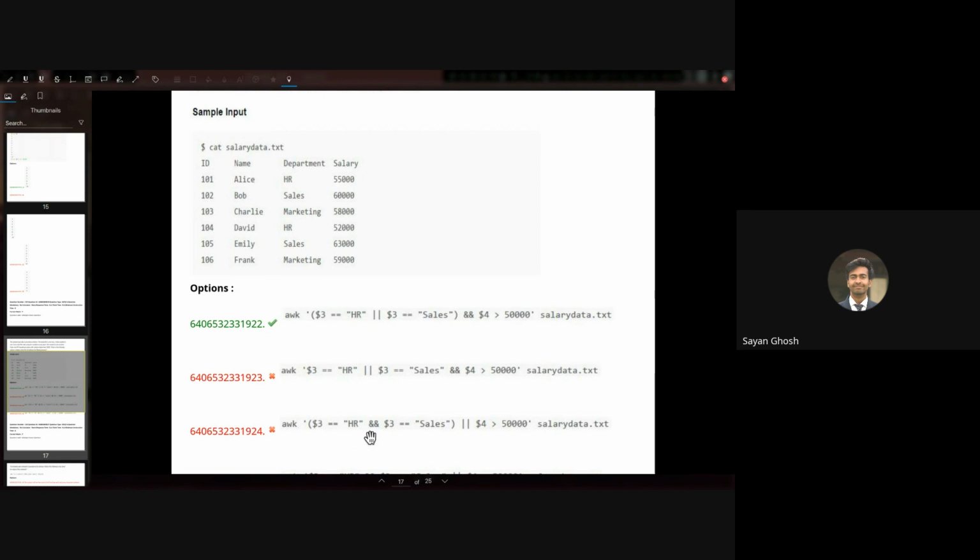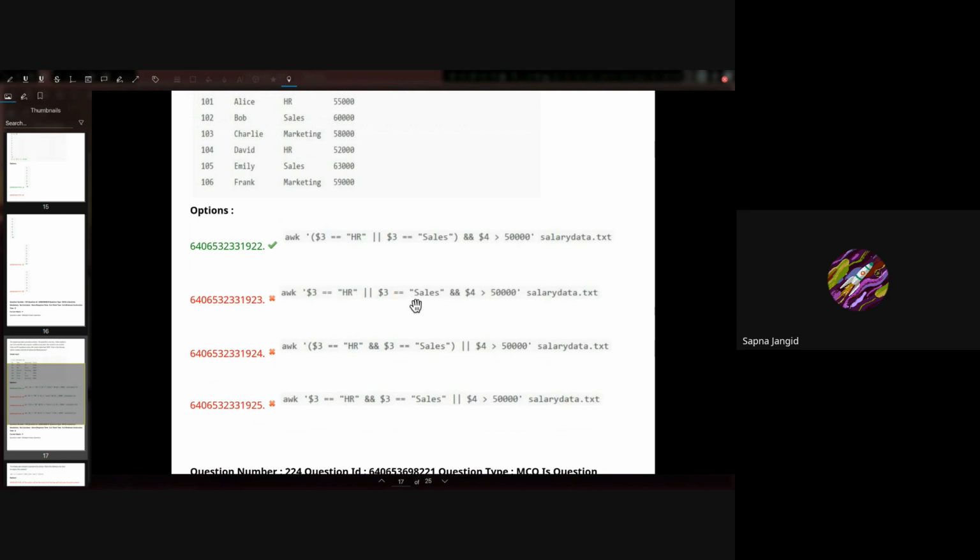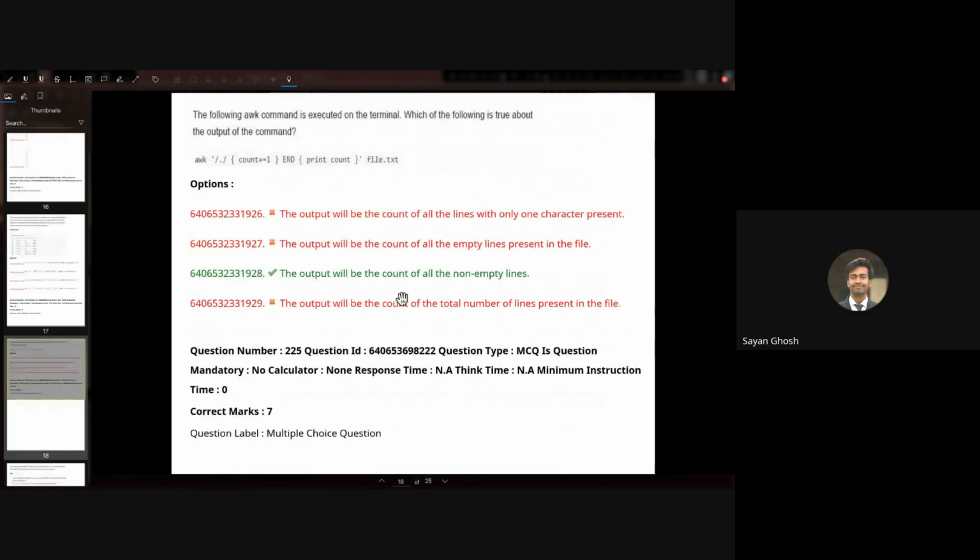Right, and in the third option, we just have the symbols wrong. $3 obviously cannot be both HR and sales, so this will never be true, and we are just checking the salary. That's why this is incorrect. And in the fourth one, again, the symbols are incorrect. The first two have the correct symbols, but in the second one, the grouping is not done correctly. So the first one is the correct way to logically group this. Right, so let's move on to the next one.